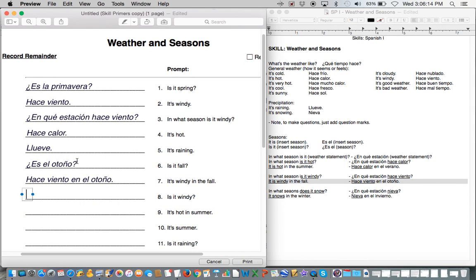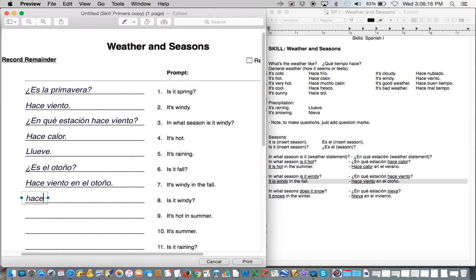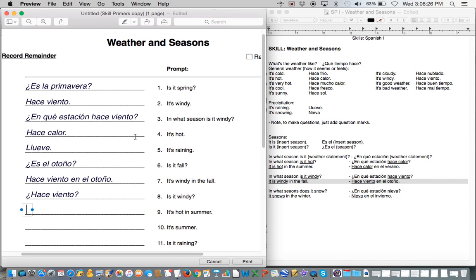Alright, number 8. Is it windy? Hace viento. That's a statement. To make it a question, just put question marks around it. Number 9. It's hot in summer. How do we say it's hot? That's hace calor. Now we got to say in summer. En el verano.